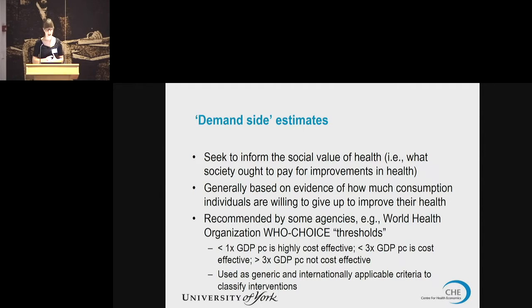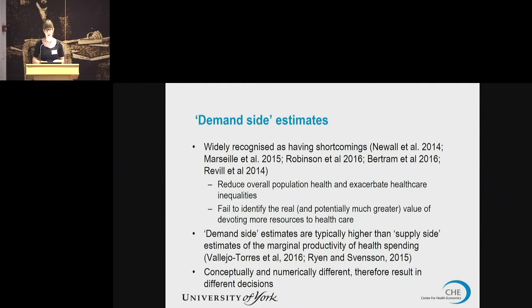So these have been used as generic and internationally applicable criteria to classify interventions. They're very widely used in the literature, so I'm sure you're familiar with them. But they're also very widely recognized as having shortcomings. If we use these estimates, we risk reducing overall population health and exacerbating inequalities. We also will fail to identify the real and possibly much greater value of devoting more resources to healthcare. These values are conceptually different from supply-side values, and they also tend to be numerically different, and as such, they will result in different decisions being made.